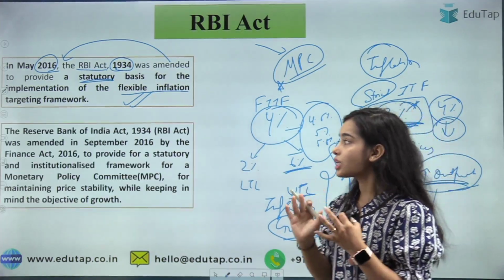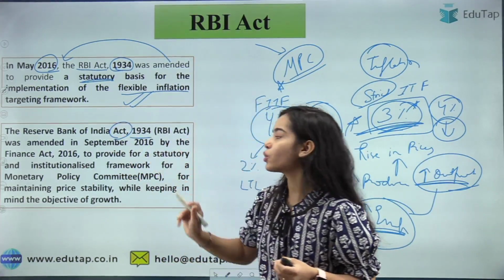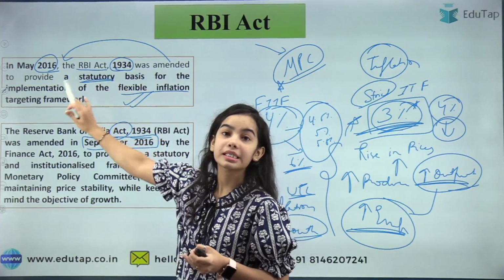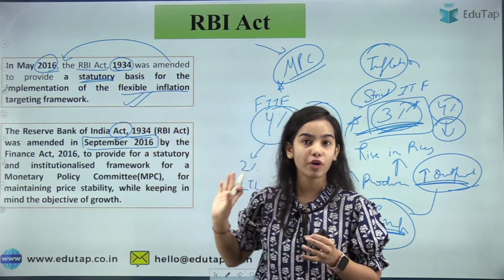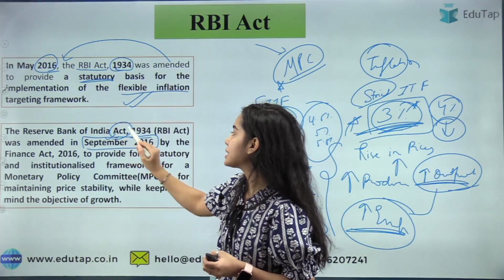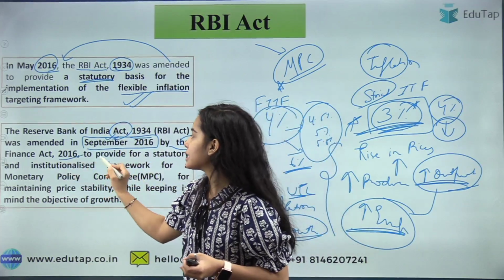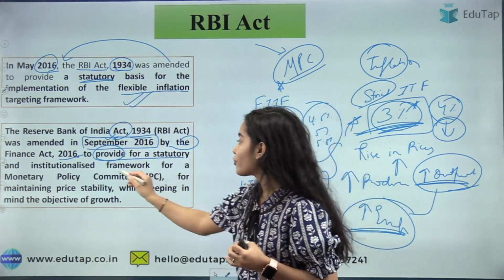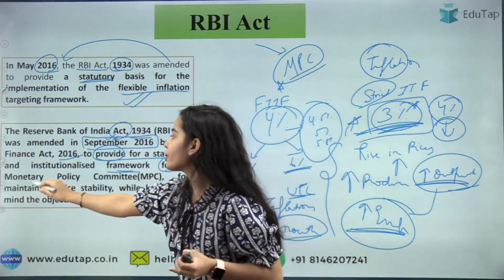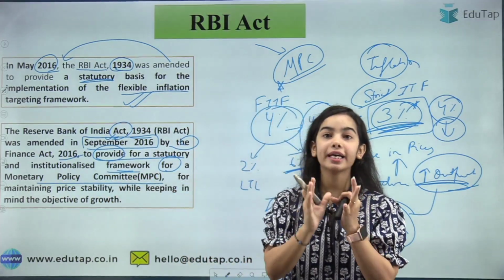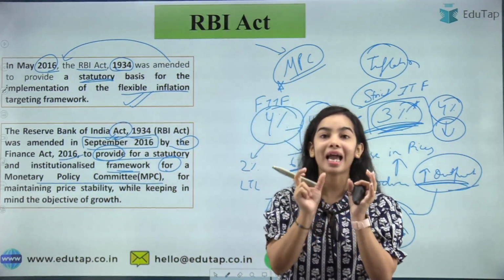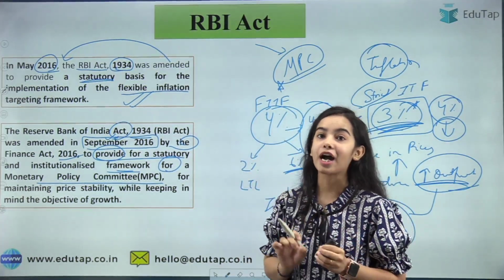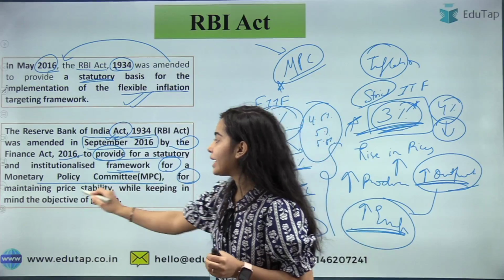Okay. So the Reserve Bank of India Act 1934 was amended in September 2016 also. So in May 2016, the flexible inflation targeting framework was added, and in September 2016 by the Finance Act 2016, to provide for a statutory, lawful basis, to provide for the framework for the Monetary Policy Committee. So here in September 2016, the RBI Act was amended so that the monetary policy framework can be added in the RBI Act of 1934 for maintaining price stability.